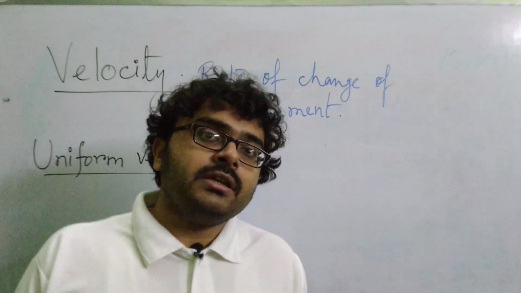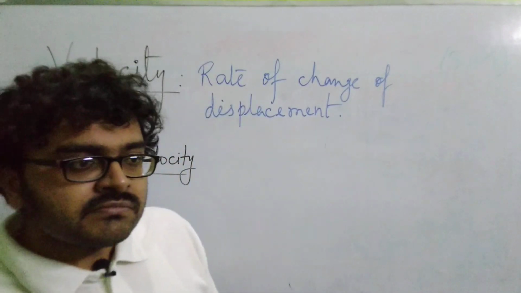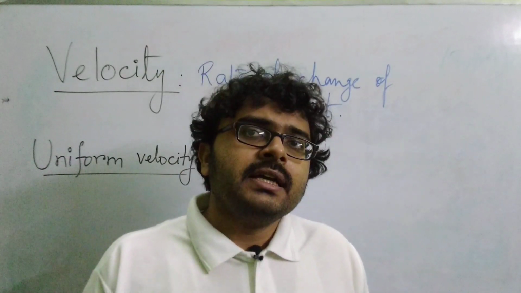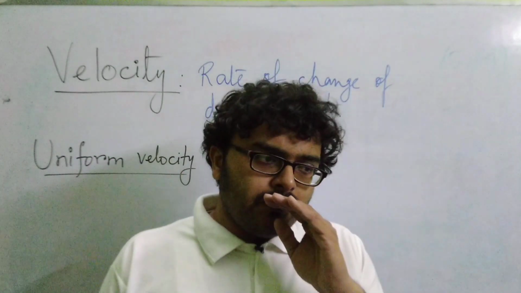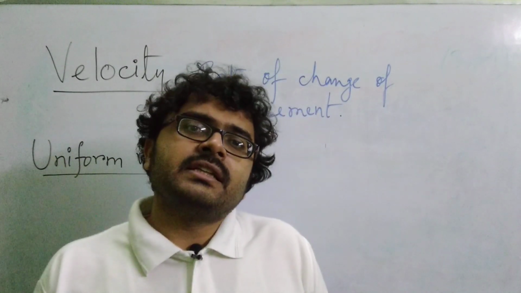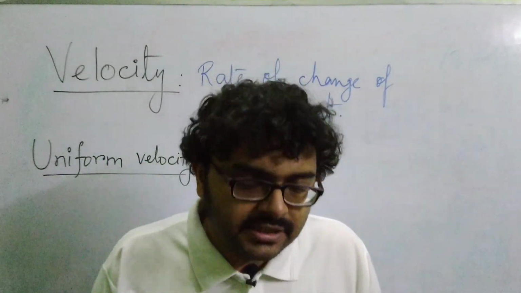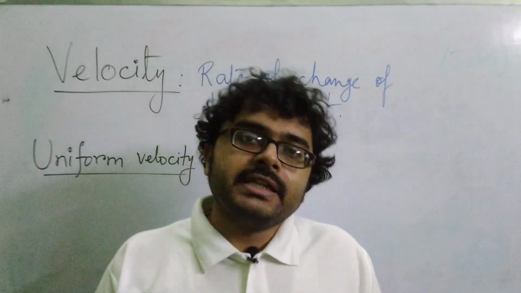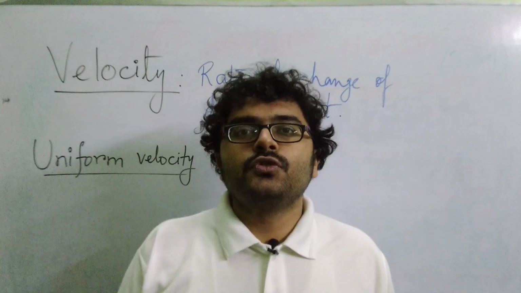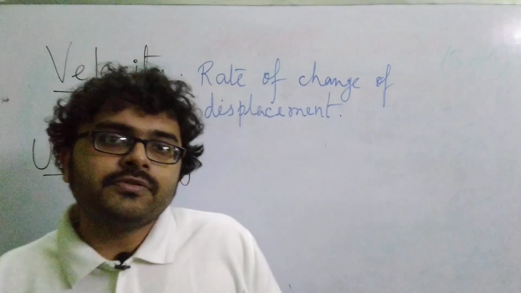Suppose a body is moving with a constant speed of 40 km per hour and it is constantly traveling from south to north direction, then it is said to have a uniform velocity. So for velocity to be uniform, both the magnitude of the velocity, or rather say speed, and the direction of the motion should remain the same throughout the time interval. So that is uniform velocity.